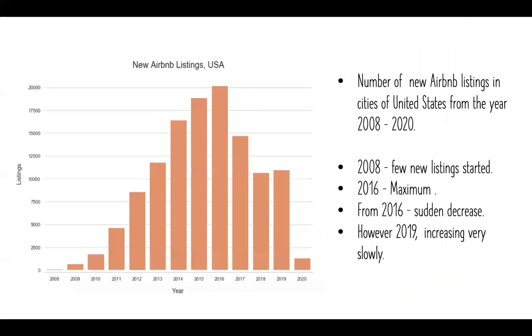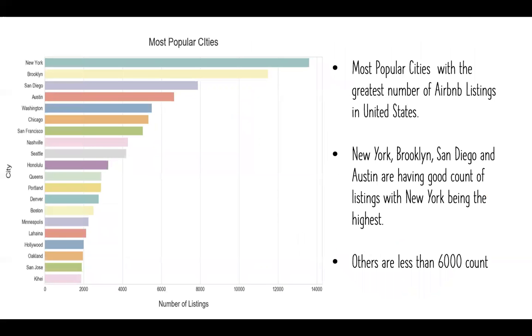However, we can see a good increase in new Airbnb listings over the period 2008 to 2016, but there's a sudden decrease in 2018. This can be for many reasons, and one of them can be a security reason. In order to fix the outcomes, we need to look into the most preferred cities. These are the top 20 cities preferred by the customers.